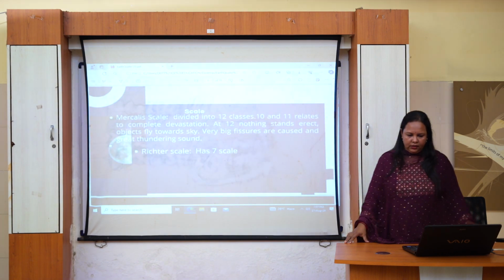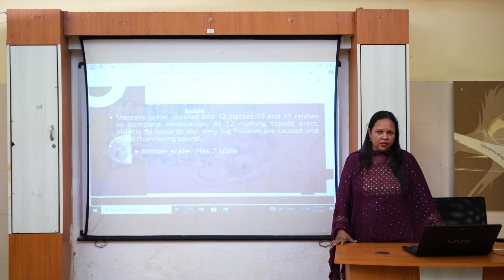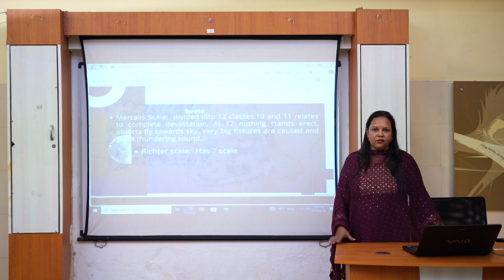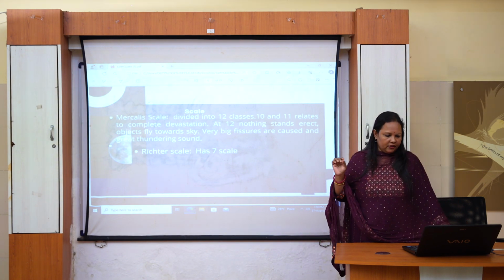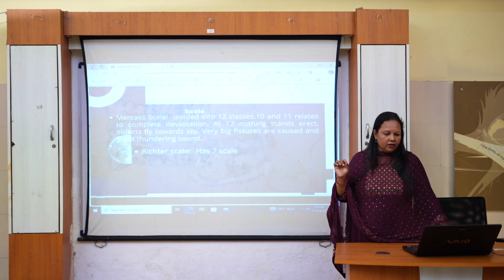Now, scale. To understand the intensity of an earthquake, we have two scales that are widely prevalent, the Mercalli scale and the Richter scale. The Mercalli scale is divided into 12 classes, and 10 and 11 relate to complete devastation. That means if the scale reaches 10 or 11 points, it is complete devastation. At 12, nothing stands erect, all objects fly towards the sky, very big fissures are caused and a great thundering sound is caused.